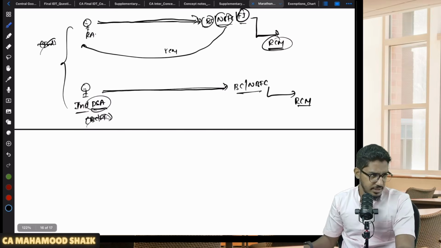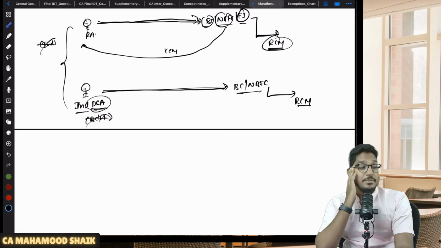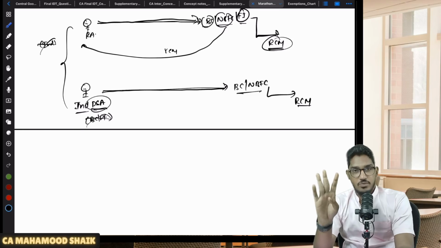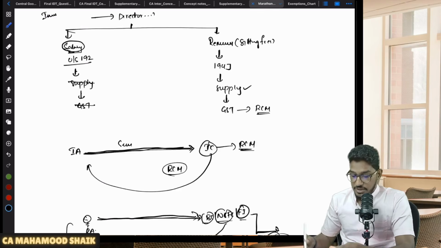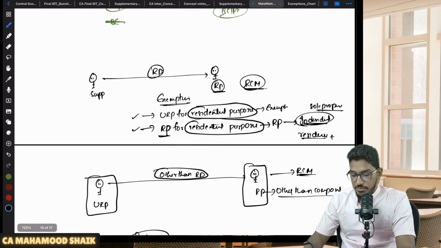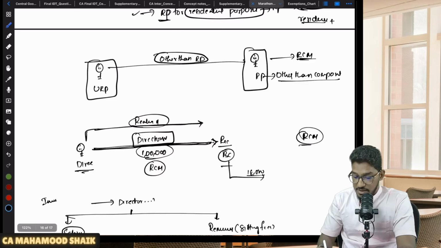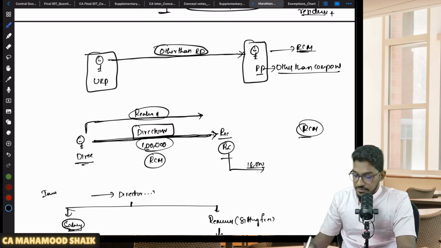So one question they are asking, sir, if the recipient is a composition dealer and the supplier is an unregistered person, then how can the supplier collect GST from the recipient? See, one of the students is asking a question. I think this is the question regarding renting of immobile property. Yes, I got your question. Renting other than residential dwelling. The recipient is a registered person, but let us say he's a composition dealer.